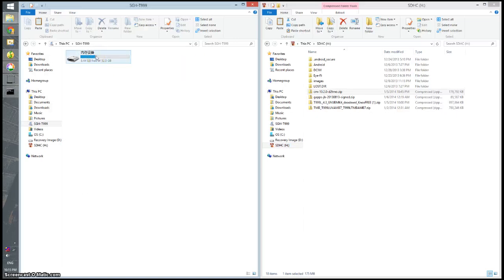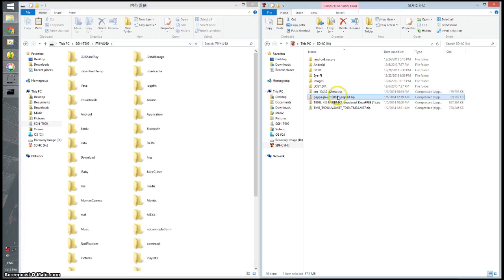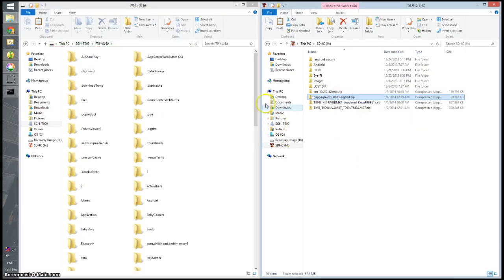After the CyanogenMod operating system is installed, we need to install the Google applications. So connect the phone to the desktop or your laptop. Then copy the Google apps to the internal SD card.